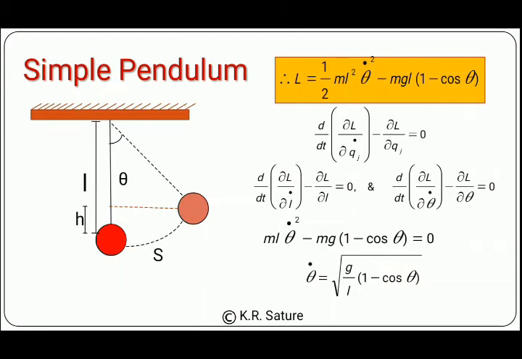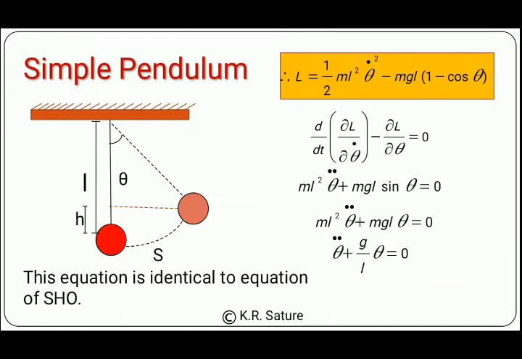Now let's move towards the second equation. The second equation is d by dt of d L by d theta dot, minus d L by d theta, equals 0. We have the Lagrangian. In this bracket we have the partial derivative with respect to theta dot. In the Lagrangian we have the term theta dot square, so the derivative of that will be twice theta dot.